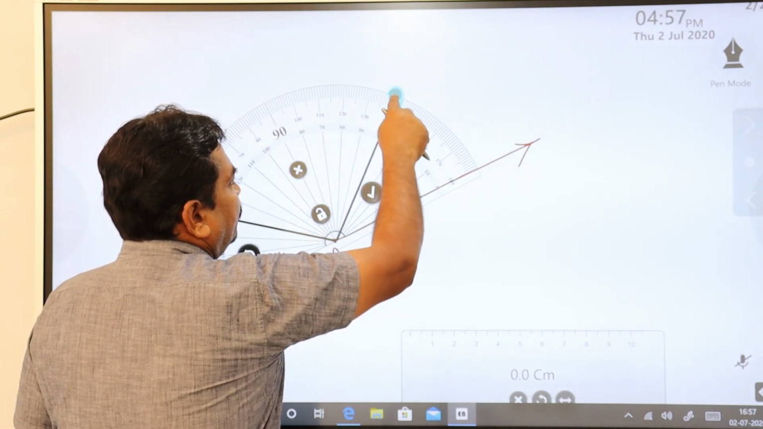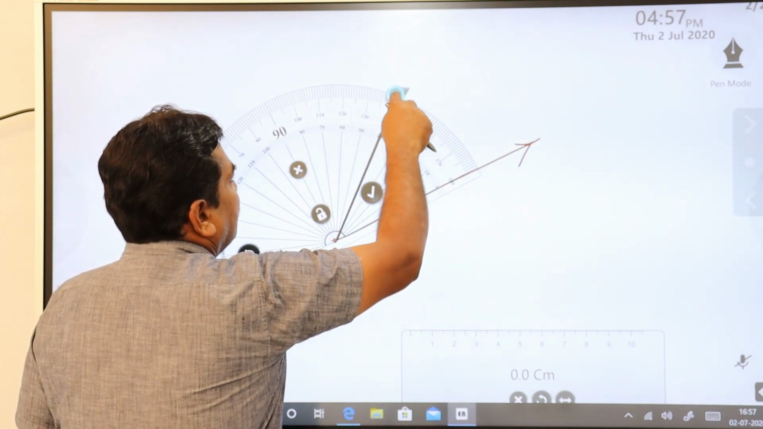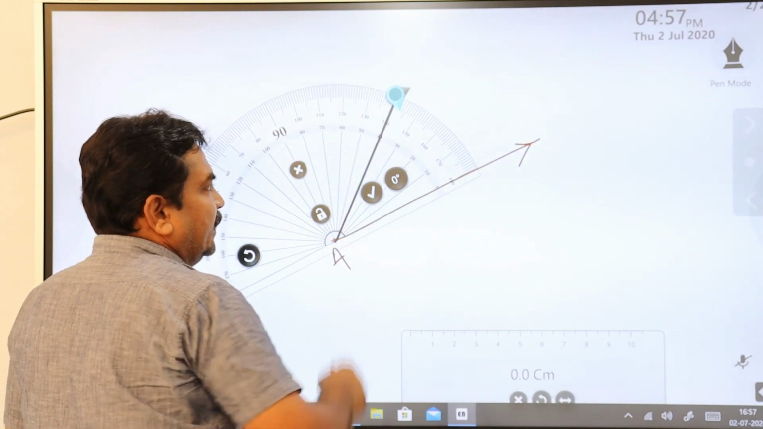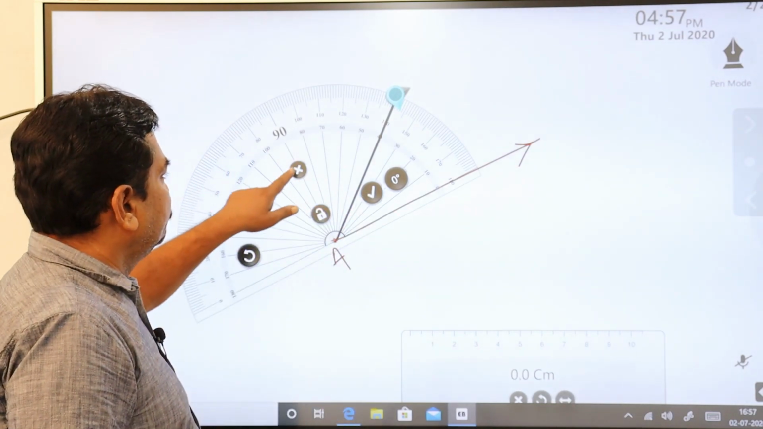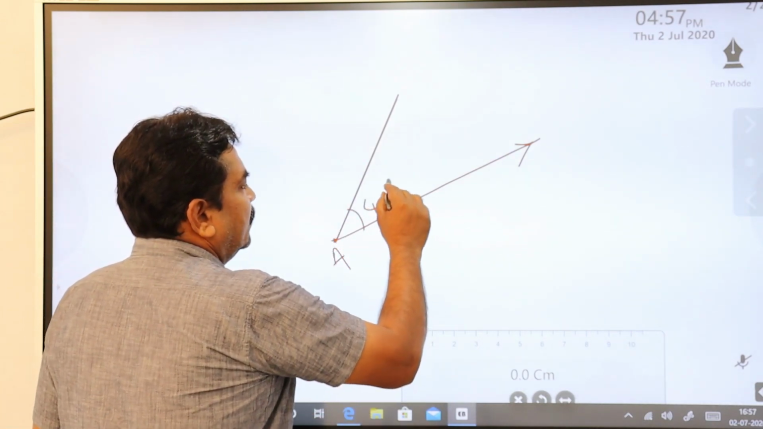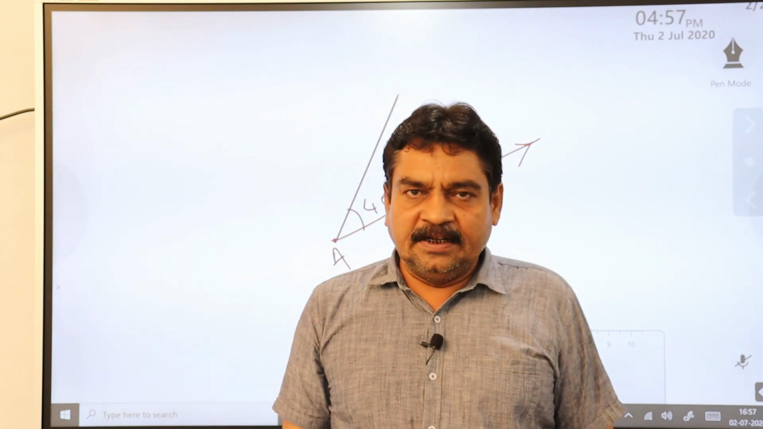You just mark with your pencil at 40 degrees and then join the line. I can do it here itself, so I am doing it. This is your 40 degrees. Remember, don't make the mistake.